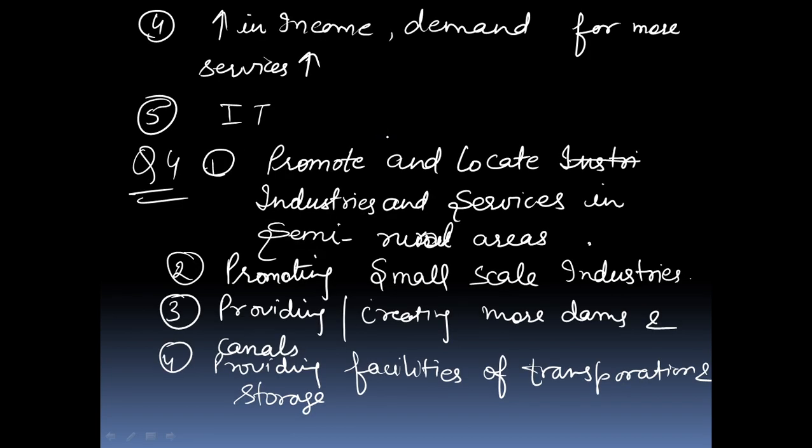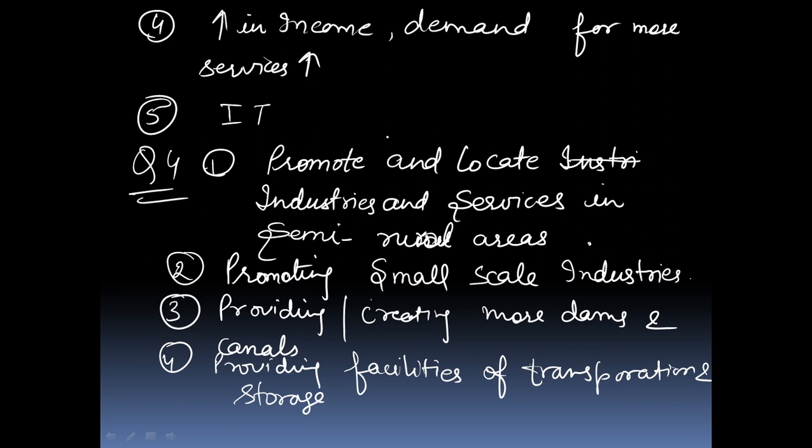Now I will repeat again the answer of this question. There are some ways by which we can provide more employment opportunity in rural areas. First way is to promote and locate industries and services in semi-rural areas where a large number of people may be employed. For example, we can set up a dal mill, we can open a cold storage, we can start or promote honey collection, etc.